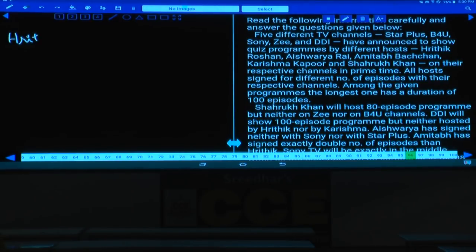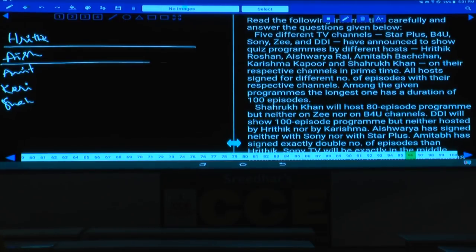Hrithik. Next one, Aishwarya. Next one, Amitabh. And next one is Karishma Kapoor. And finally Shah Rukh Khan. Isn't it? Now in total how many persons are there? 5 persons. Now these 5 persons,